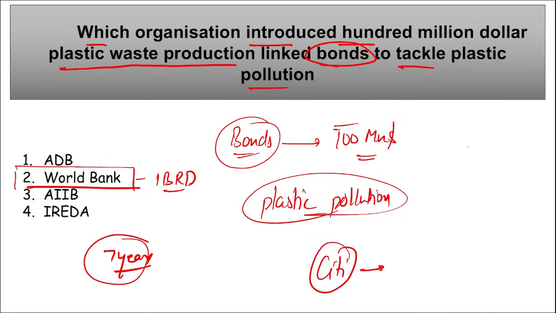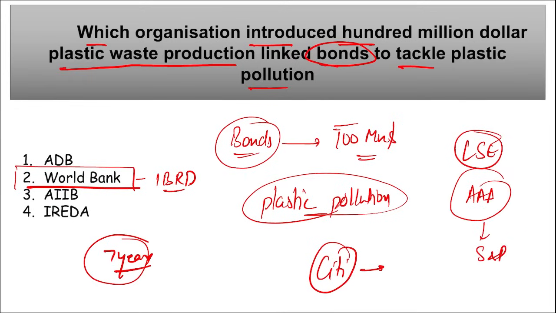Apart from this, these bonds will be listed on Luxembourg Stock Exchange. These plastic pollution linked bonds, right? And these bonds were rated AAA by Standard and Poor's. Mark this. And these bonds were issued providing investors with a minimum guaranteed return of approximately 1.7% per annum.